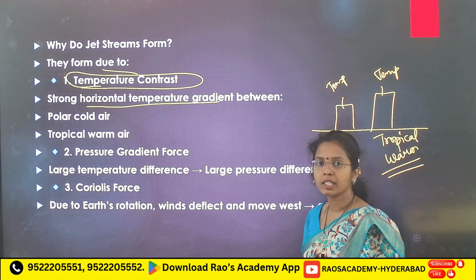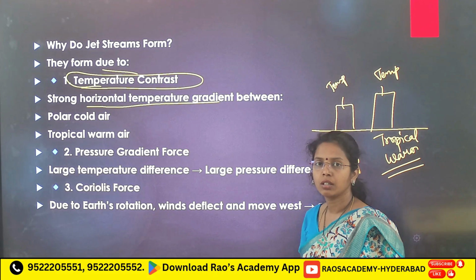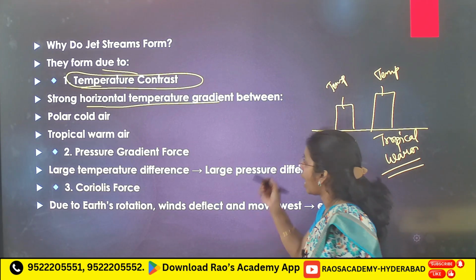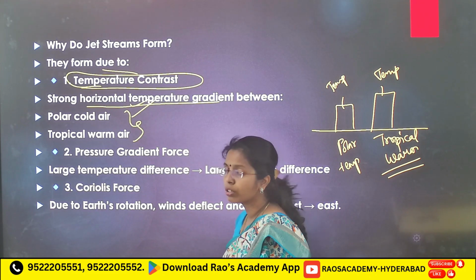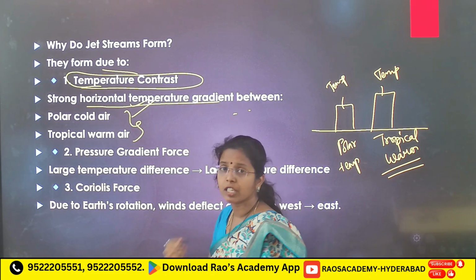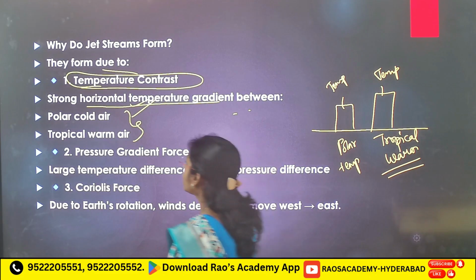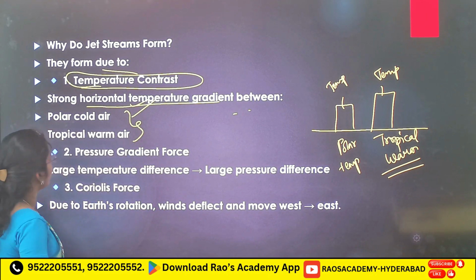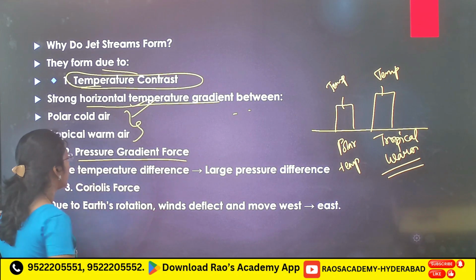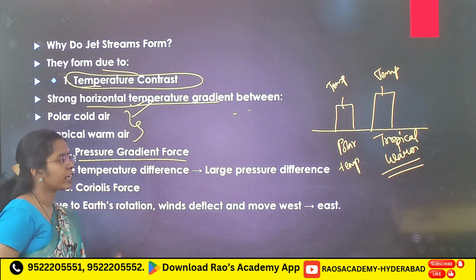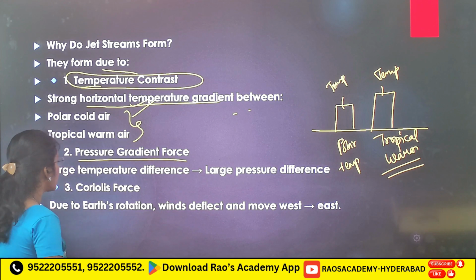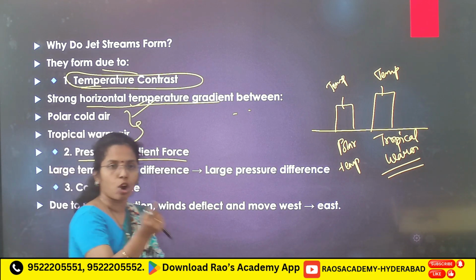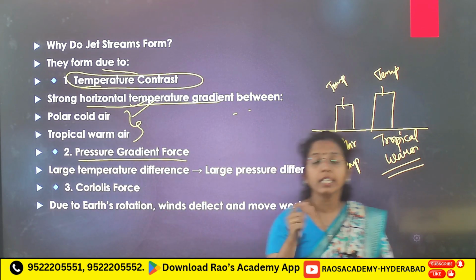More pressure means stronger winds. And those strong winds form because of the strong horizontal gradient force, the temperature difference between polar cold air and tropical warm air, and the pressure gradient force. Large temperature difference means large pressure difference. Because of this large pressure difference, what happens? You will see strong winds.